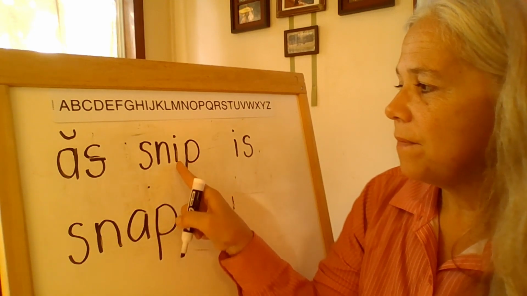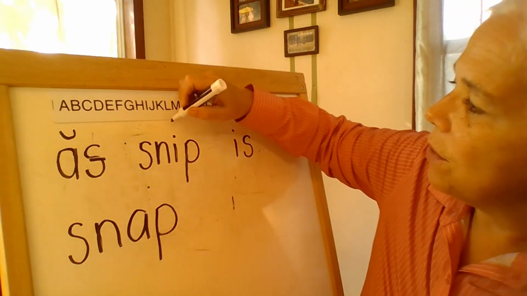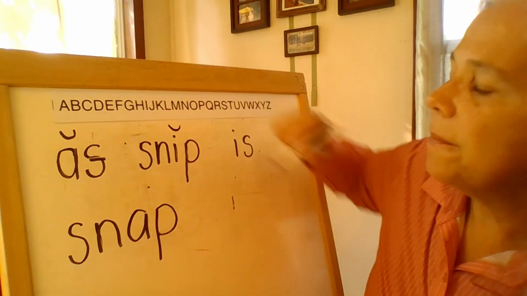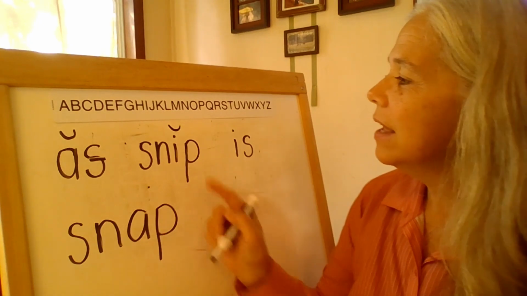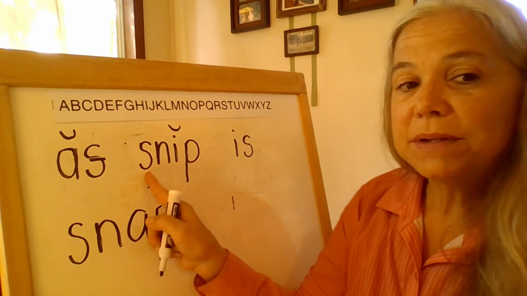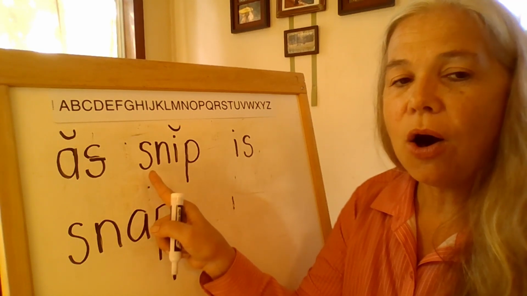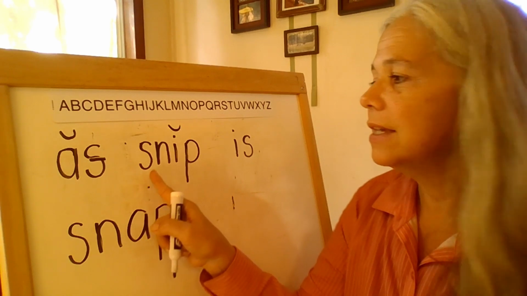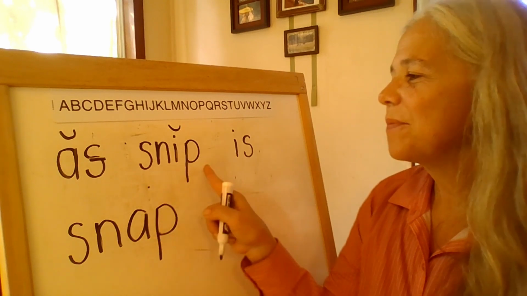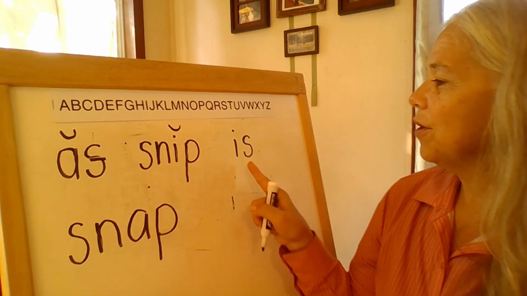Let's find our vowel. There it is, I. A vowel in a closed syllable, short. Let's code it with a breve. What's the sound of short I? I. Now let's find our S. There it is. It's in what position? Correct, initial. And we know initial S always says S. Let's read that word. Snip. Very good. Moving on to the next word.